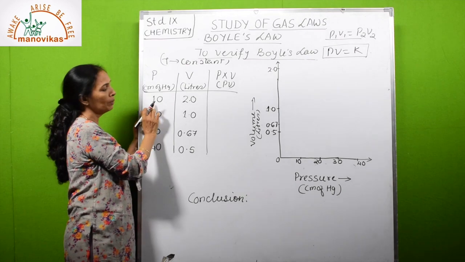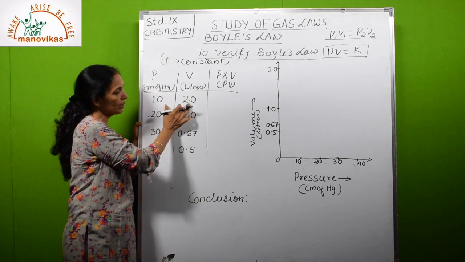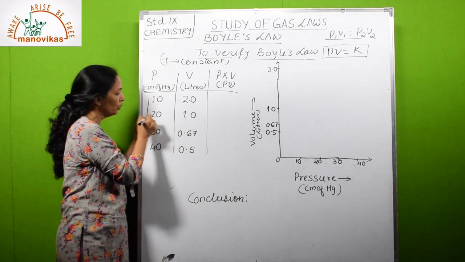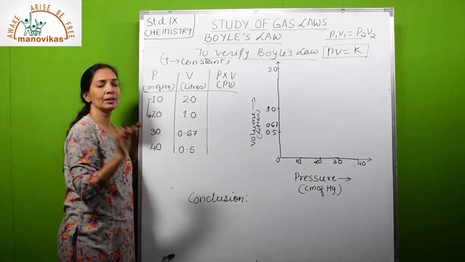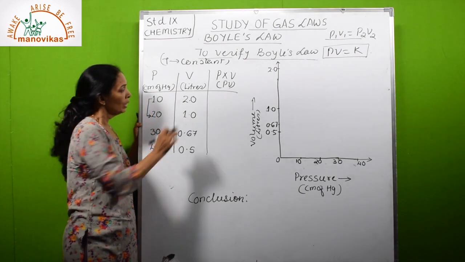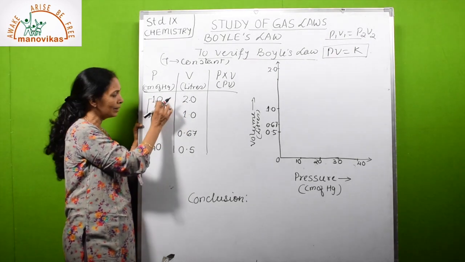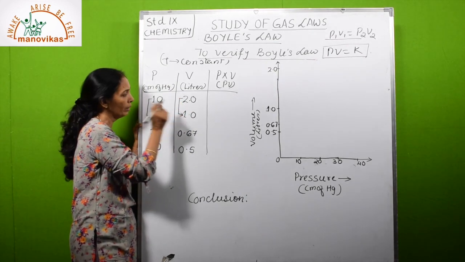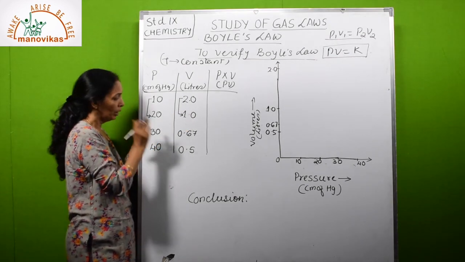Let us suppose initially pressure is 10, then volume is 2. Okay, we start with this. The pressure becomes 20 from 10, that means it has doubled. Since volume is inversely proportional to pressure, as pressure increases, volume will decrease. Since pressure has doubled, volume becomes half. So 2 to 1.